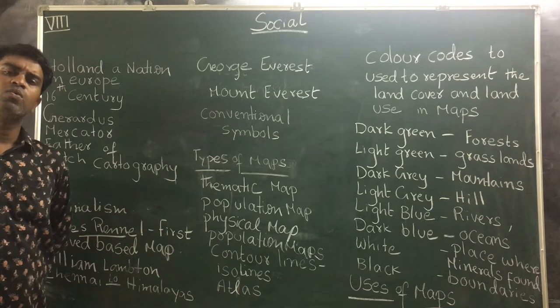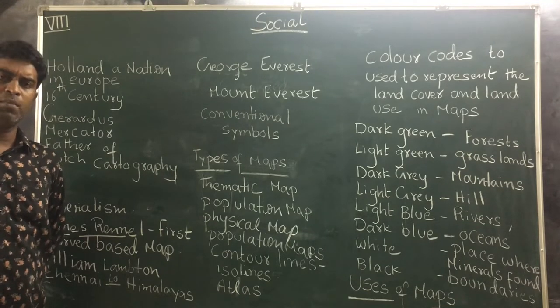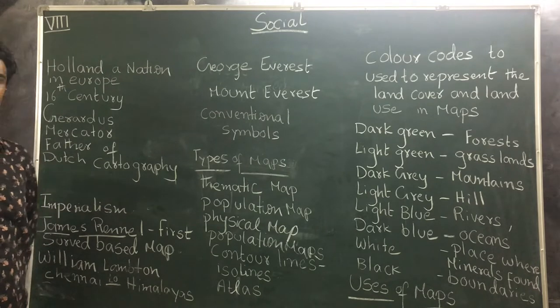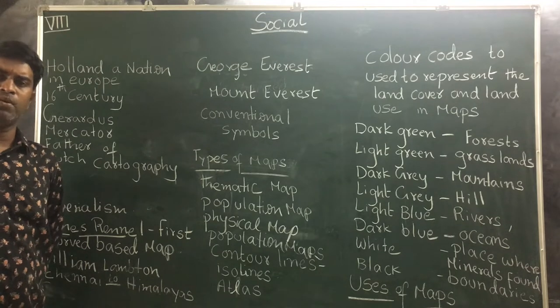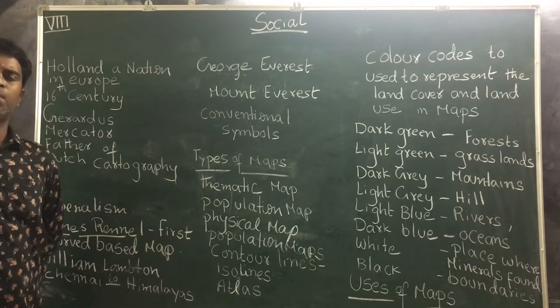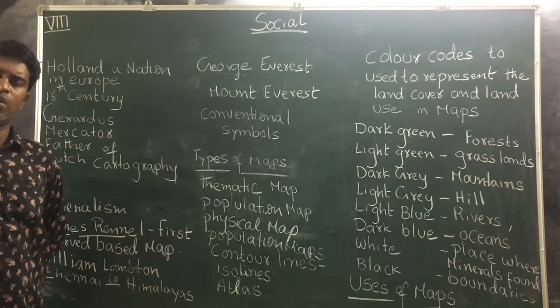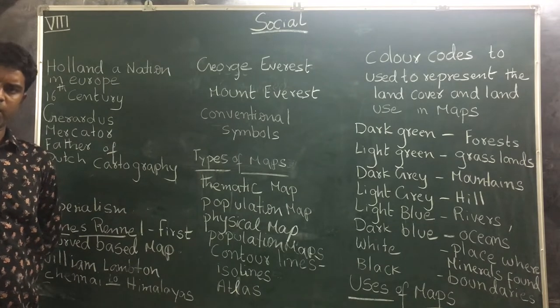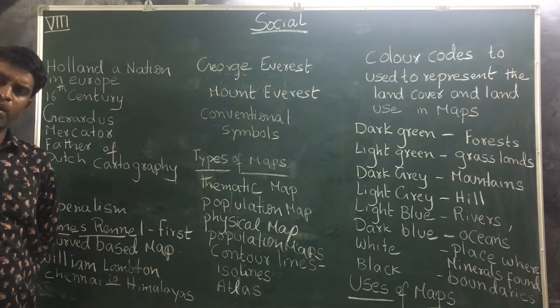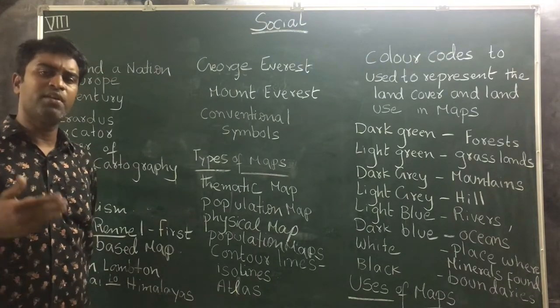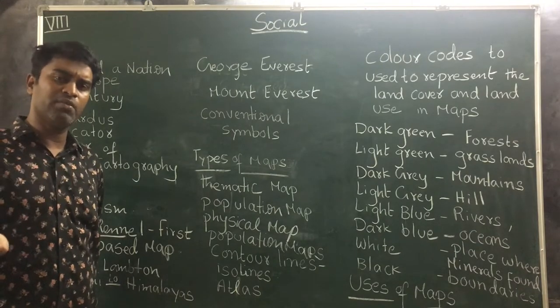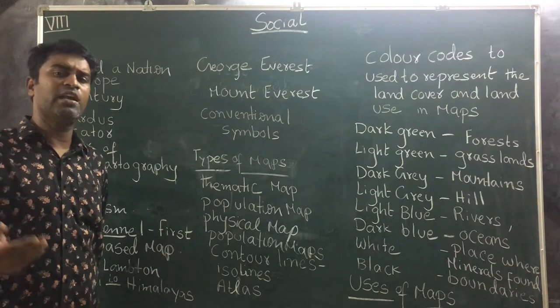At first, what is a map? What do we mean by map? A representation of the earth or part of it on a flat surface is called a map. A drawing of the earth's surface, whole or part of it, on a flat surface is also called a map.